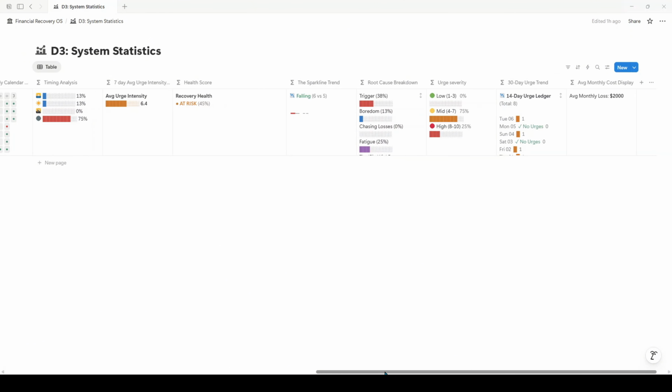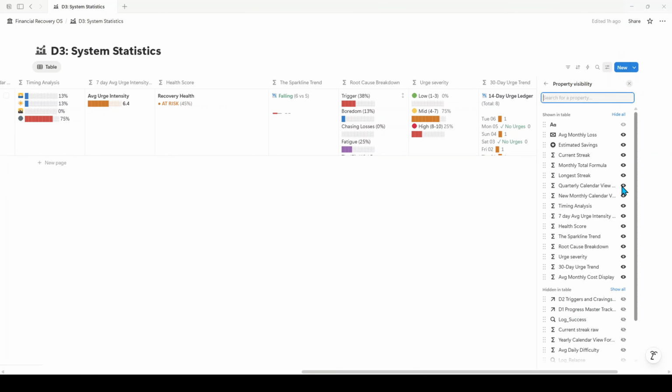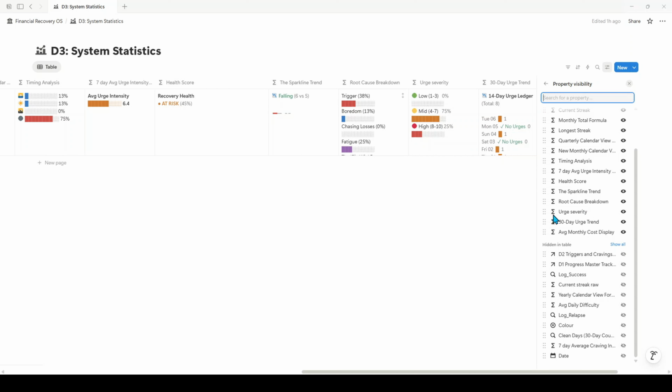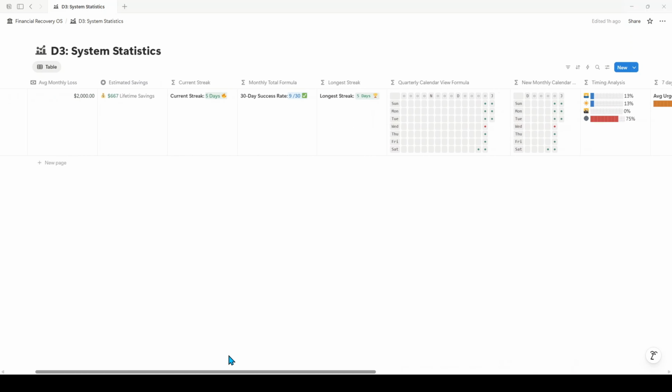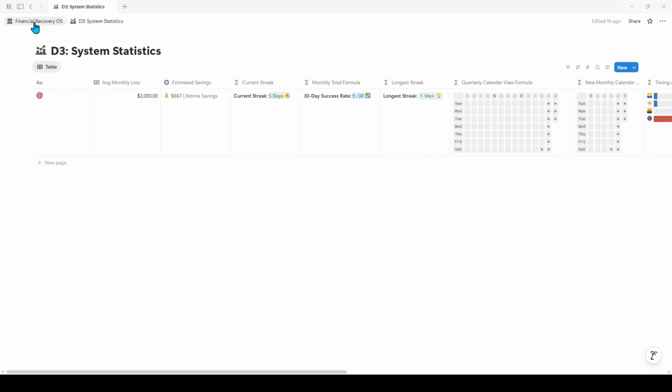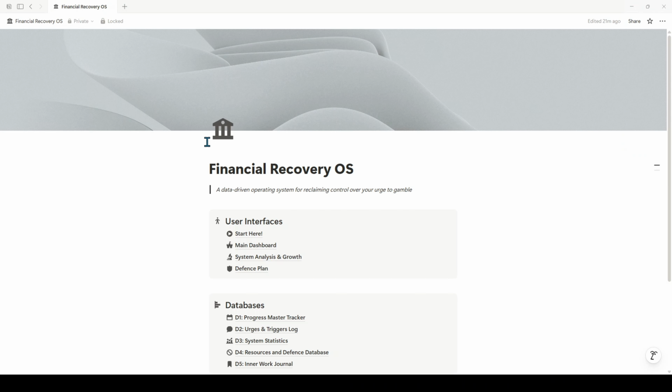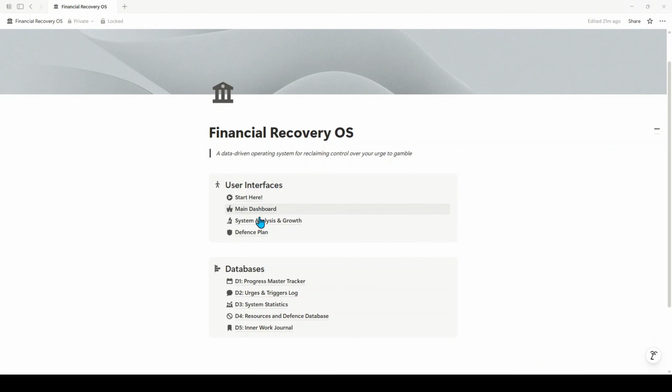And then there's also a ton of formulas here in the back end. Links to other databases, current streaks, everything of that nature to really make this system valuable. But you don't need to interact with this system statistics page pretty much at all because all of your interaction happens on these user interfaces.